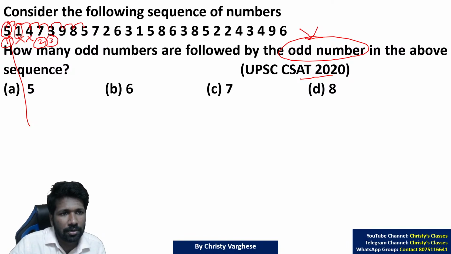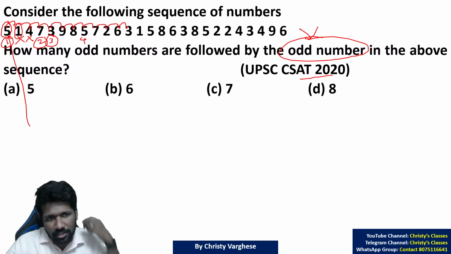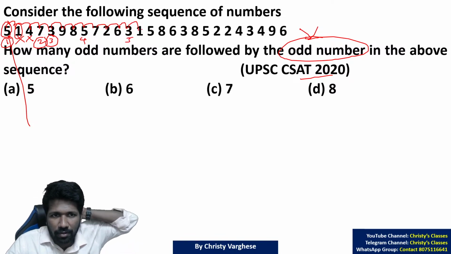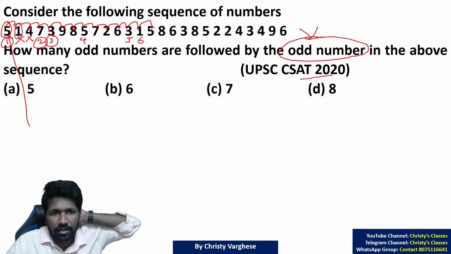8, 9 not possible. 8, 5 not possible. 5, 7 possible. Fourth one. 7, 2 not possible. 2, 6 not possible. 6, 3 not possible. 3, 1 possible. Fifth one. 1, 5 possible. Sixth one.